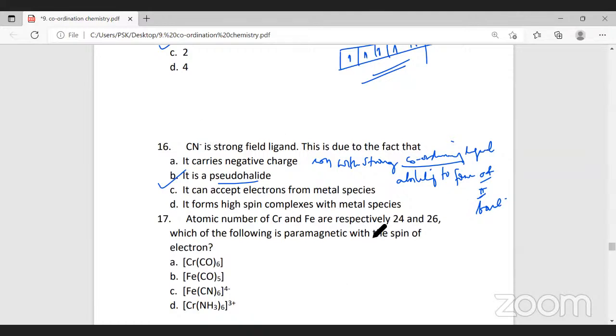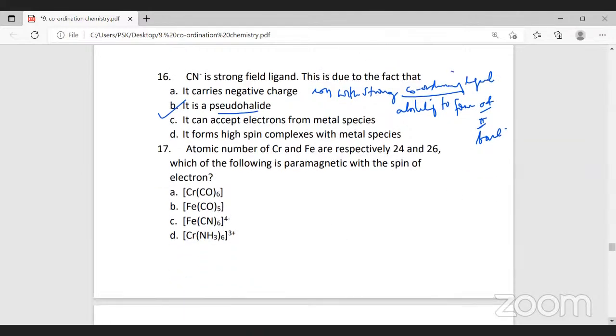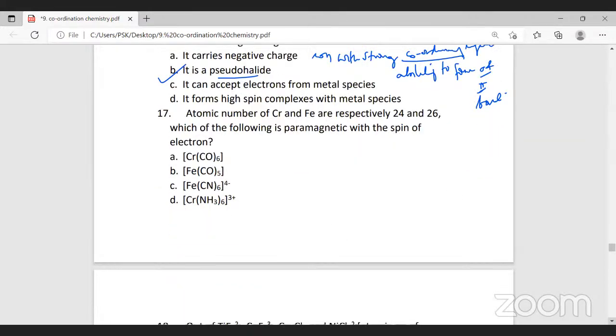The atomic numbers of chromium and iron are 24 and 26. Which of the following is paramagnetic? It depends on the spin of the electrons. Tell me which will be paramagnetic.